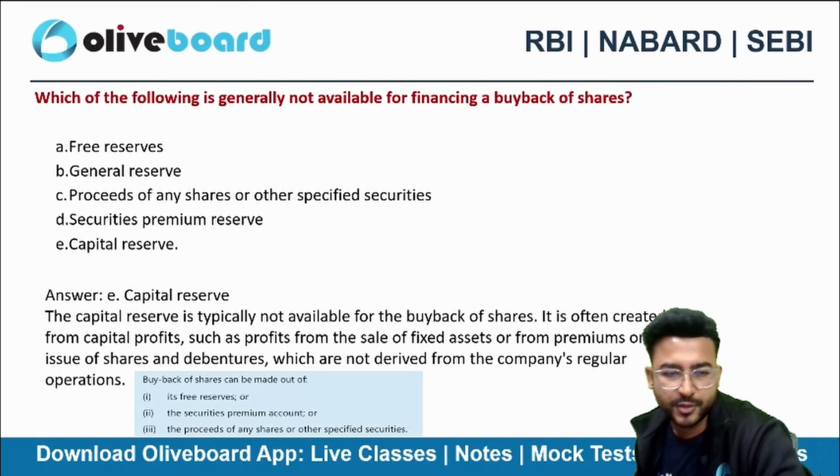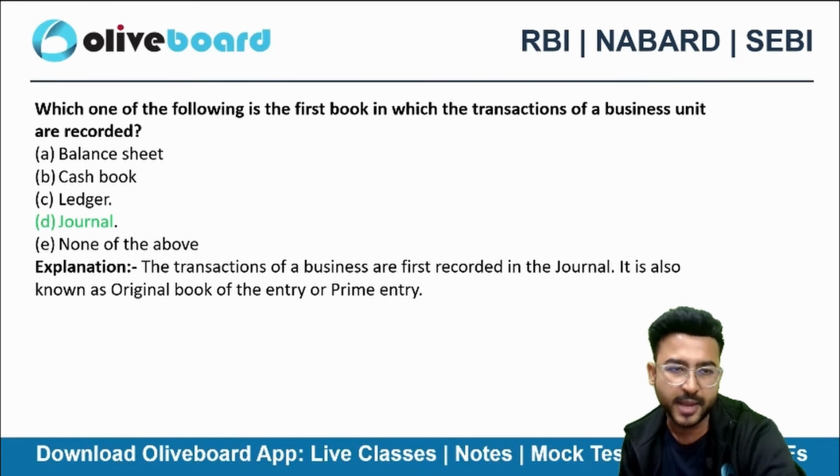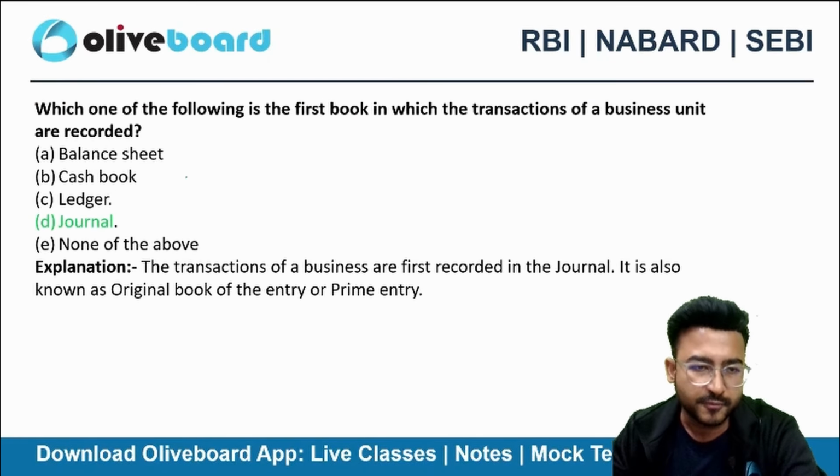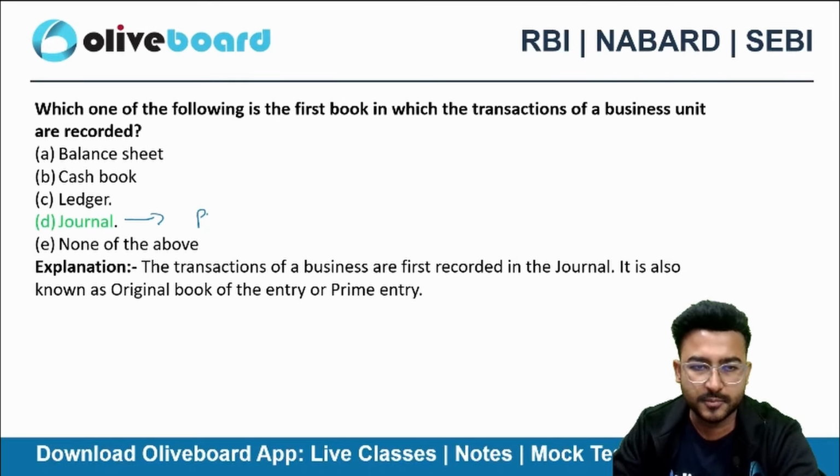Capital reserve, right? We don't use capital reserve for the buyback. Acha, in this question, we call journal as the primary book of entry. Primary book of entry, right?